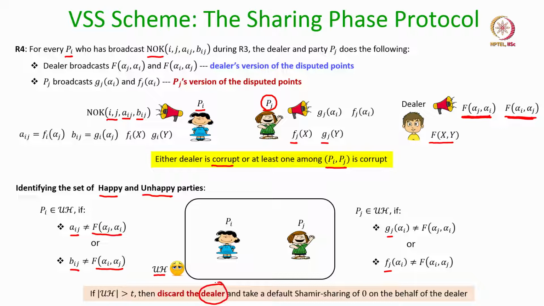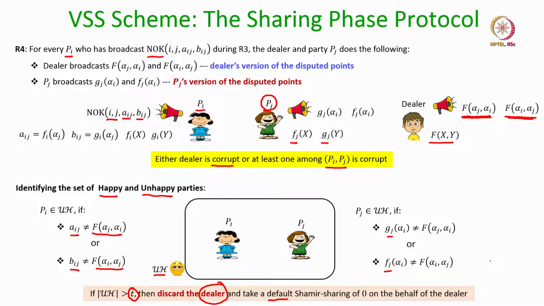Because if the dealer is honest, then no honest party will be present in the unhappy set. It will be only the corrupt parties who will be present in the unhappy set, because the polynomials of all honest parties will be pairwise consistent and lie on a single bivariate polynomial. So, if the number of unhappy parties is more than T, namely the maximum number of corruptions in the system, it automatically implies that the dealer is corrupt, and hence they can discard the dealer and take a default Shamir sharing of 0 as the sharing on behalf of the dealer.